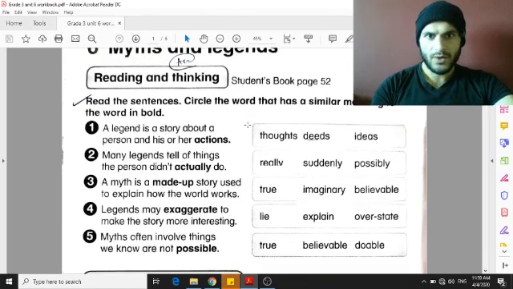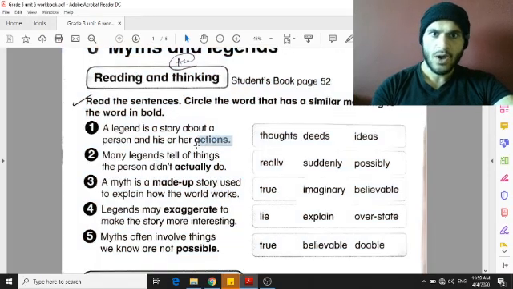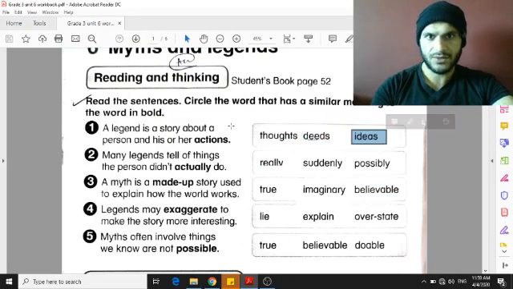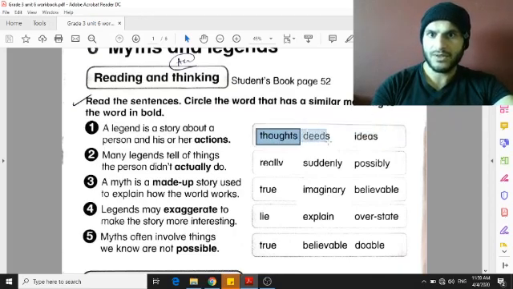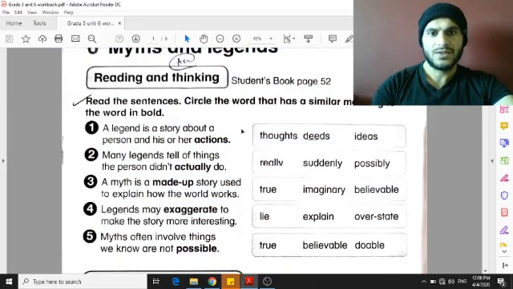What we need to know is we are going to look at this word, for example, here, actions. One of these words has the same meaning. We have thoughts, deeds, and ideas. So the way we can do this is by using a dictionary. We are going to look up the words thoughts, deed, and ideas. Now, after we look up, we will see one word that has the same meaning.